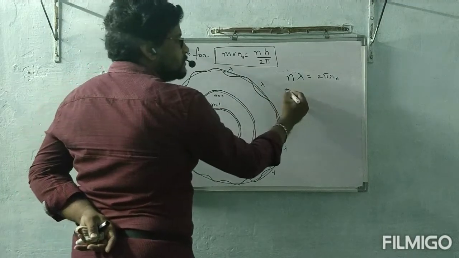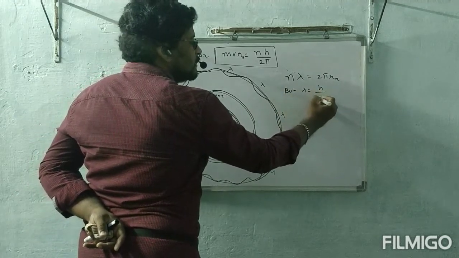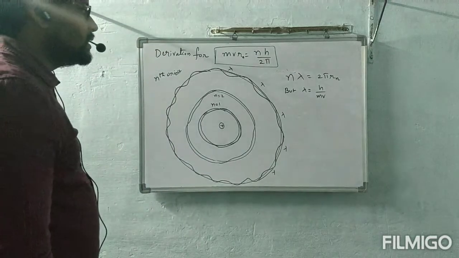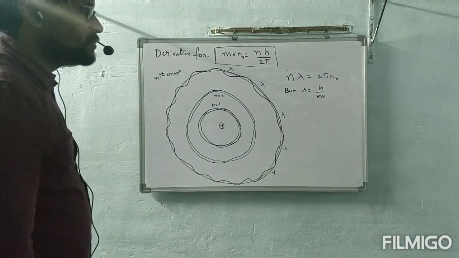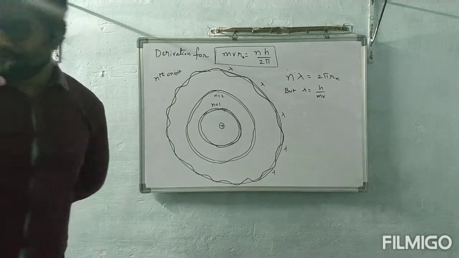Okay, ma'am. But we know lambda is equal to h by mv. That substitution I will do. Before that, observe the diagram neatly, all of you.